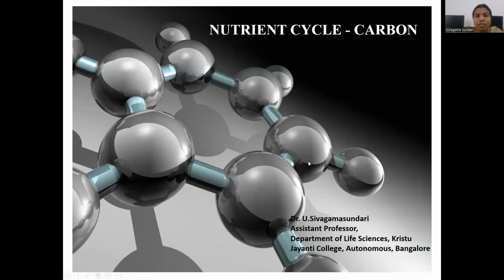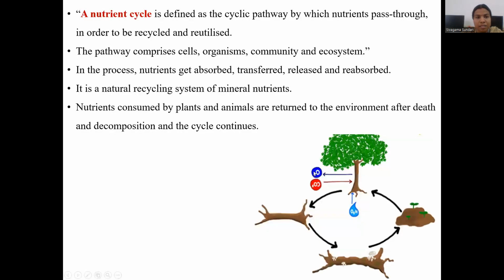So moving on to nutrient cycle, carbon cycle. Before going to the carbon cycle, let me make you aware of what is nutrient cycle. Nutrient cycle is defined as the cyclic pathway by which nutrients pass through in order to be recycled and reutilized. So that is the nutrient cycle. This cycle comprises individual cells, a group of organisms, a group of different types of communities and ecosystems, involving the biotic and abiotic components.